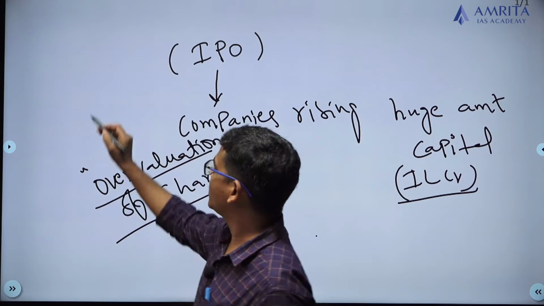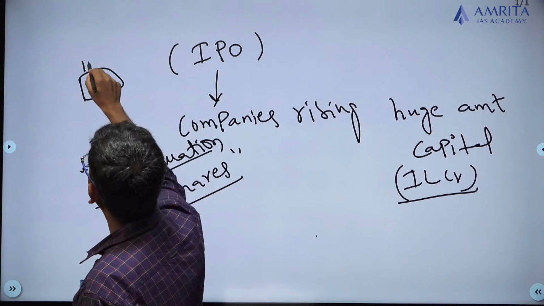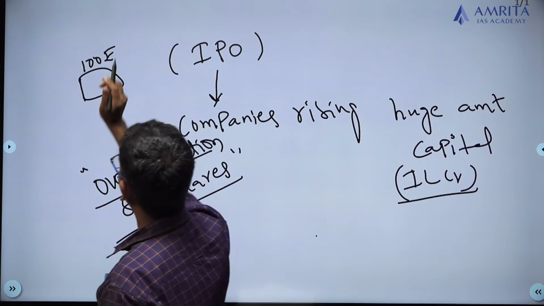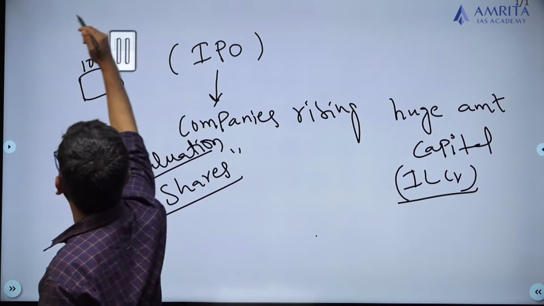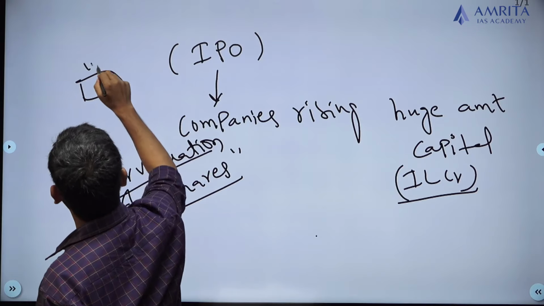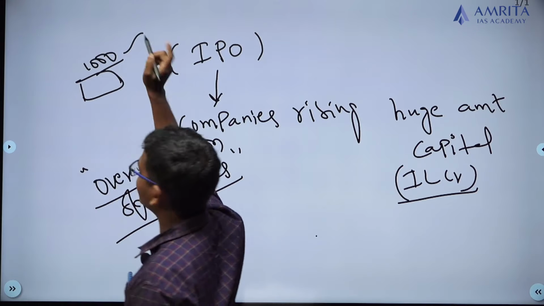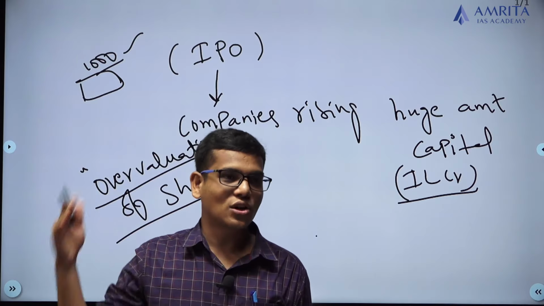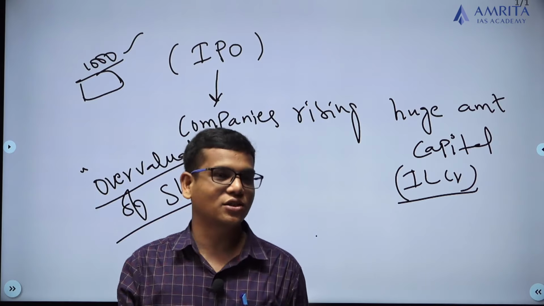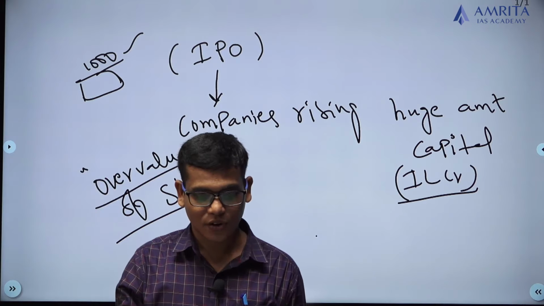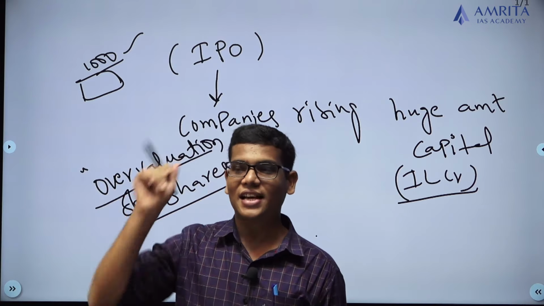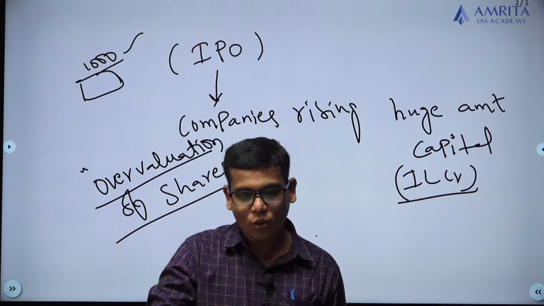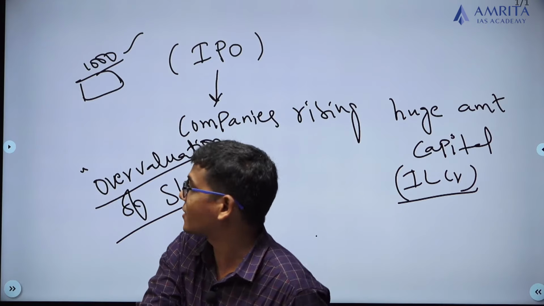Because when a company wanted to issue a share for 100 rupees and thinks that the demand for the share is very high, then immediately it will make it 1000 rupees, and you don't know whether you can sustain this 1000 rupee value in the coming period or not. If they don't sustain, then it is a loss to the investors who have invested in this. So this chasing of stocks may lead to an overvaluation of the price of the stock.